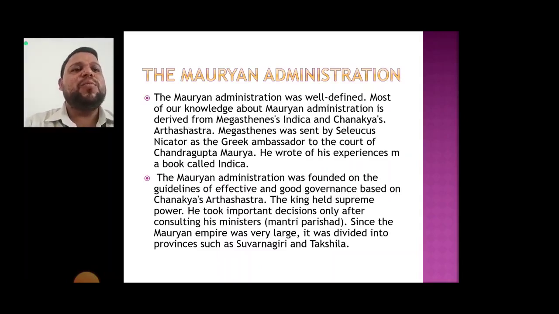The Mauryan administration was well defined. Most of our knowledge about the Mauryan administration is derived from Megasthenes' Indica and Chanakya's Arthashastra. Megasthenes was sent by Seleucus Nicator as the Greek ambassador to the court of Chandragupta Maurya, and he wrote his experience in a book called Indica. The Mauryan administration was founded on the guidelines of good governance based on Chanakya's Arthashastra. The king held supreme power and took important decisions only after consulting his ministers, the Mantri Parishad.